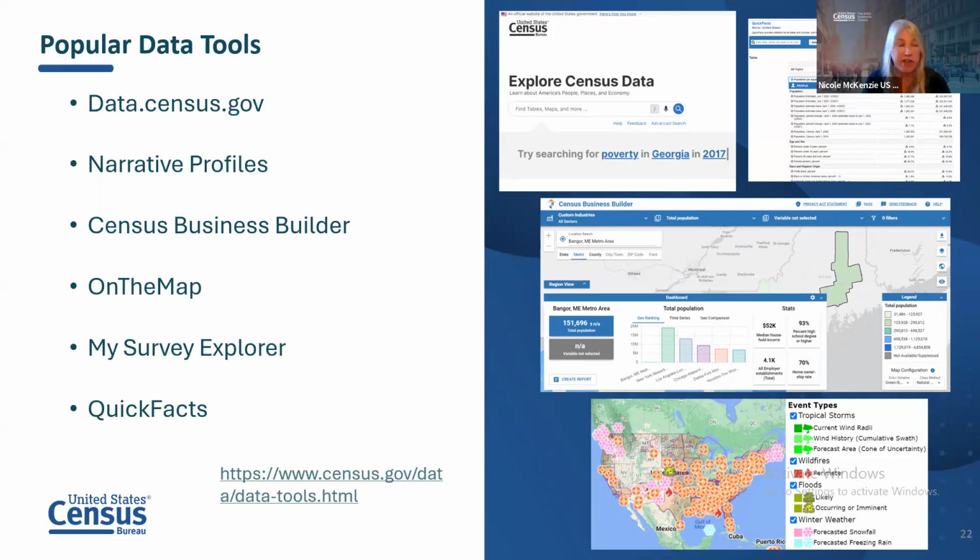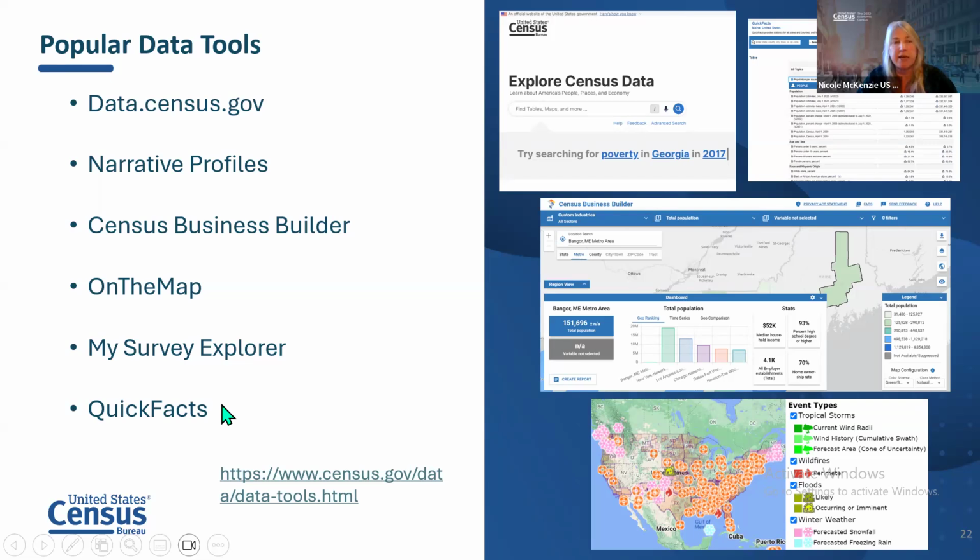We have My Survey Explorer. That's another one. I mentioned we have 130 censuses and surveys. Maybe you want to look up what surveys the Census Bureau conducts that include information on housing. You could go into this My Survey Explorer tool, put in housing, and it would show you how many surveys we have that provide detailed data on housing. And then it provides you links to those surveys and how to access that data. So that's kind of a neat tool, just to give you an idea of the different surveys based on a topic.